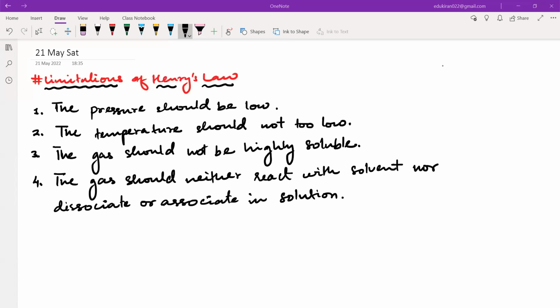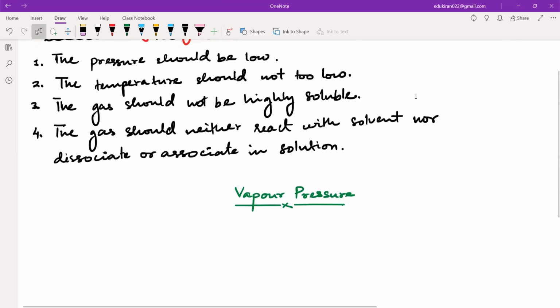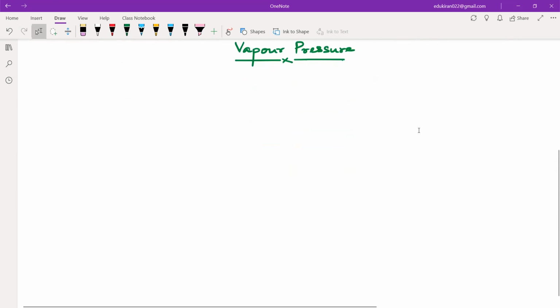Waiting for Dania and Hanifa. Please write this down. Let me know when you're done. And after that, you all will write the topic, that is vapor pressure. Write the topic vapor pressure. Okay, all of you are done. Very good. Vapor pressure. Okay, so before starting, you just write the topic and listen.